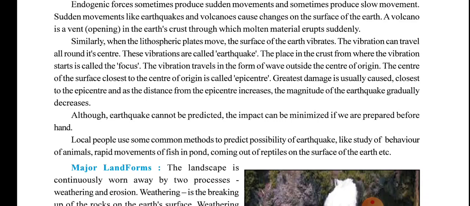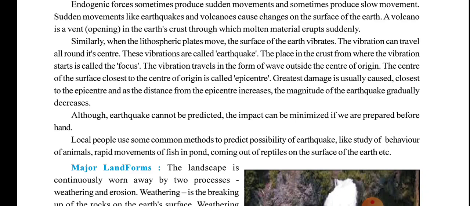The vibrations can travel all around from the center, and these vibrations are called an earthquake. Suppose you are asked in your exam, what is an earthquake? The vibrations that travel around from the center are called an earthquake. The place in the crust from where the vibrations start is called the focus, and the vibrations travel in the form of waves outward from the center of origin.